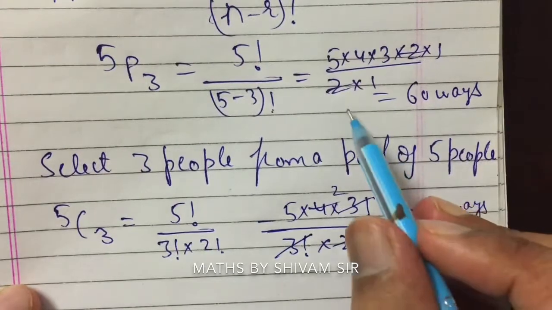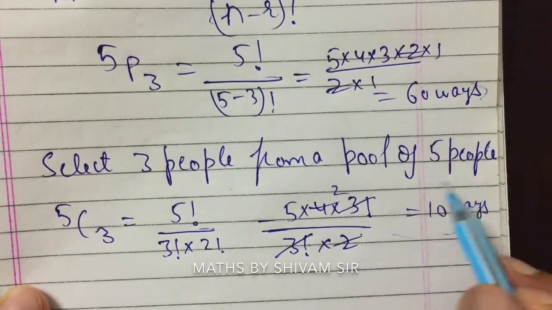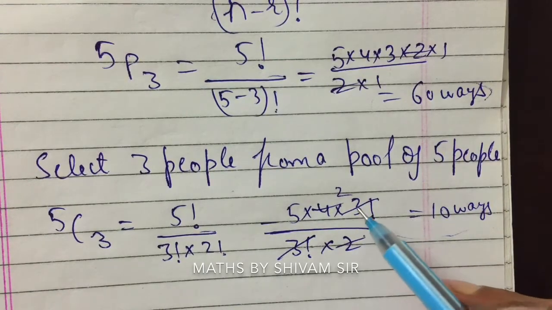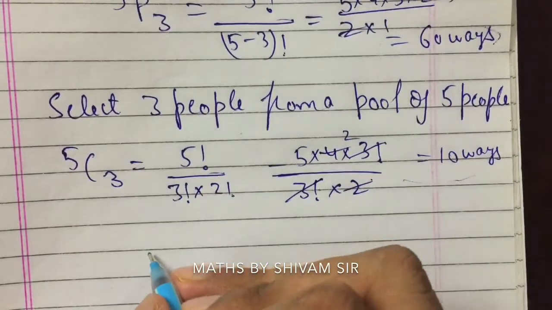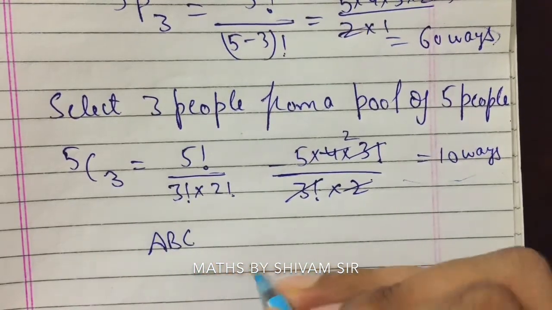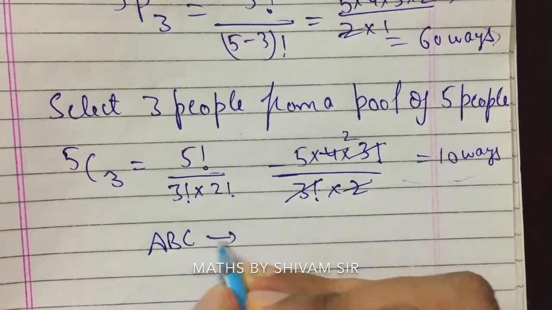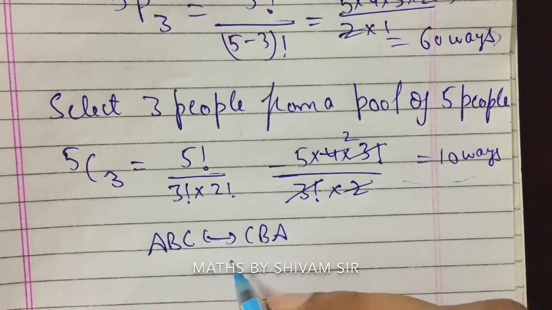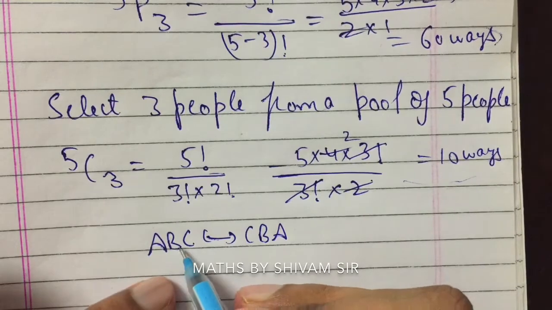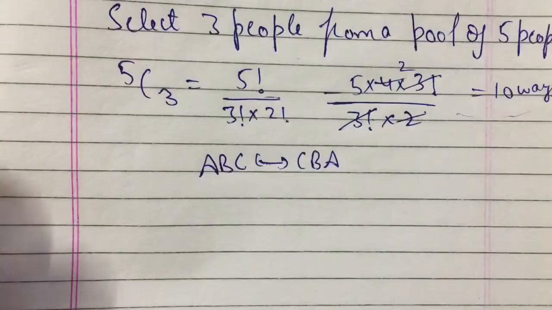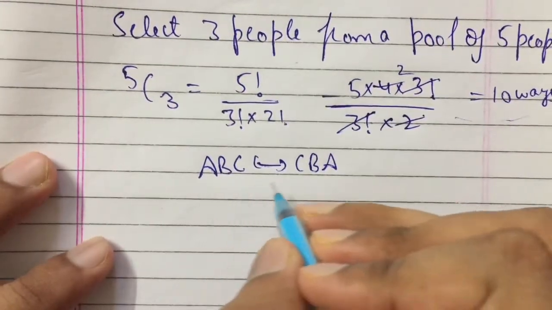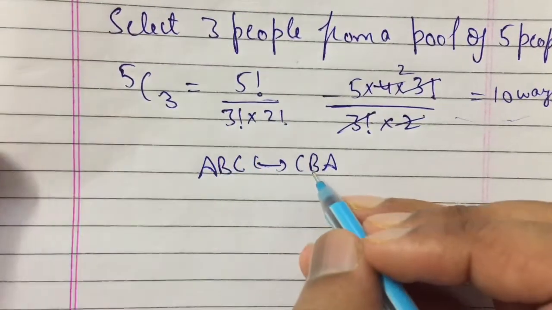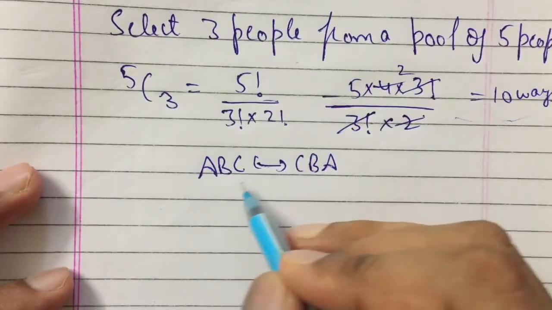So here we have 60 number of ways and here we have only 10 number of ways. So where have these 50 cases gone? These 50 cases are the same cases, like if we have selected ABC already, we cannot select CBA in case of combination because it means the same. If we have selected person A, person B and person C, then selecting C, then B, then A means the same. ABC we are selecting. So these cases we cannot count twice.